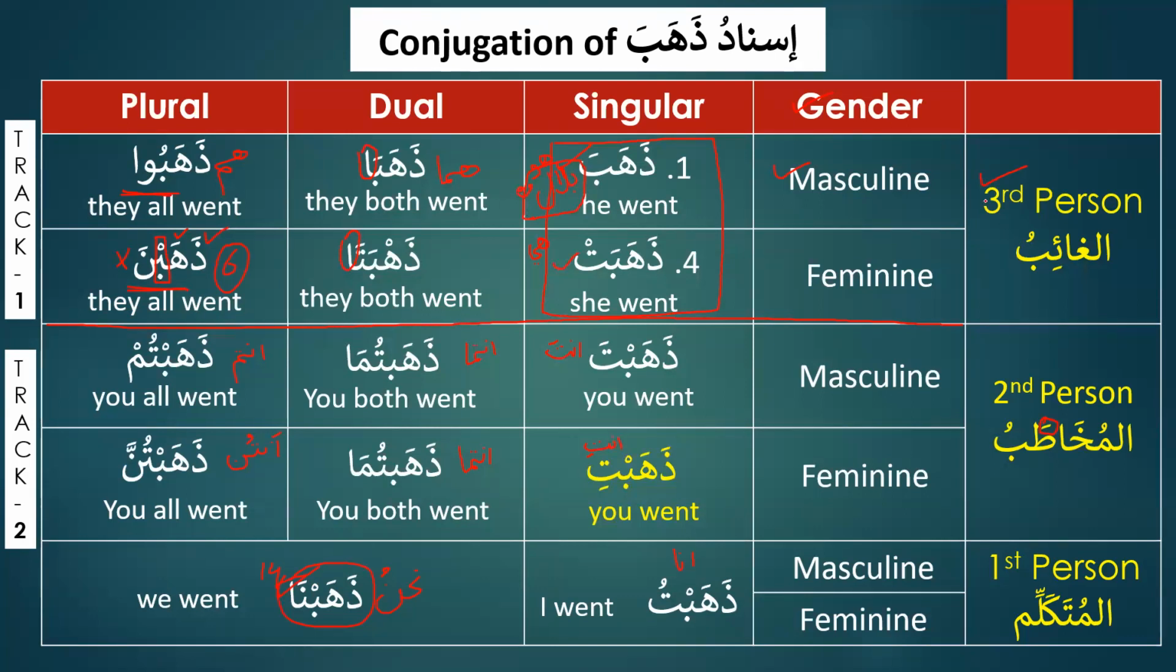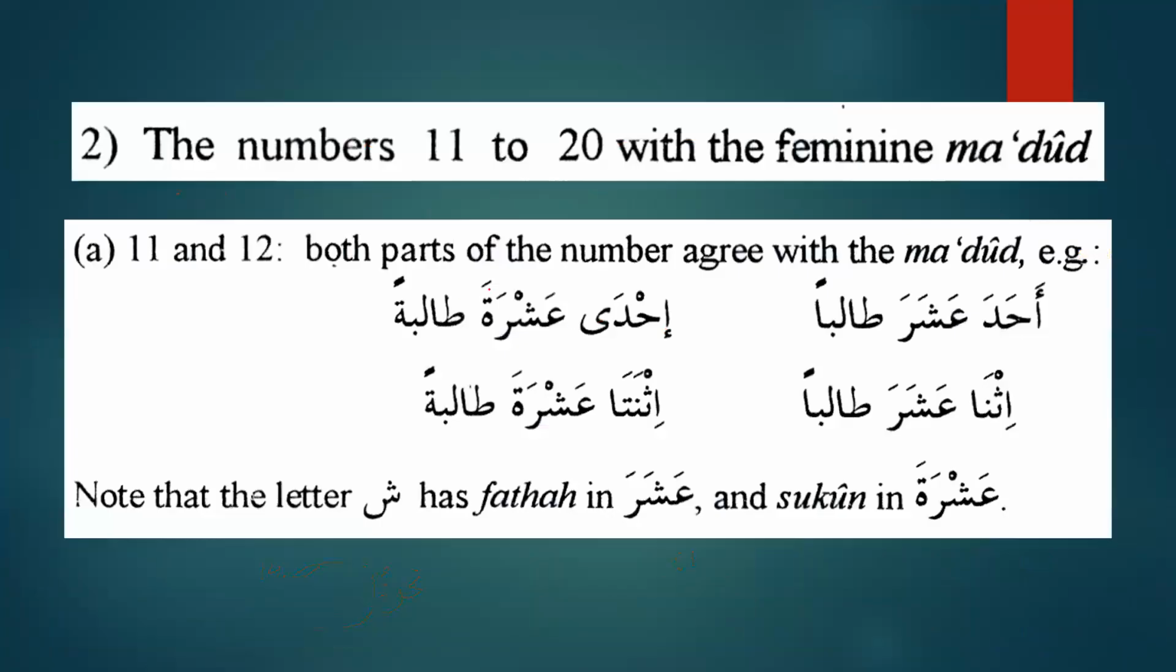And also we need to know that the third person is very, very important. Similarly, the second person, and the first person is called al-mutakallim. These are very, very important. Then we move on to the numbers, and you know the numbers are always challenging in Arabic. They are not very easy to learn, okay? So in this lesson, the numbers that we are focusing on are from 11 to 20 with feminine ma'dud, when the thing that is being counted is feminine.